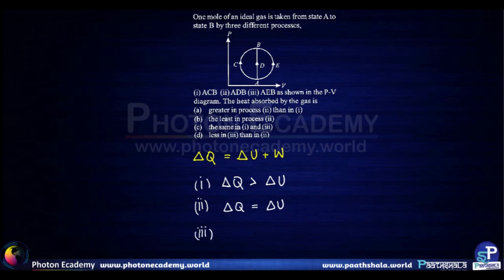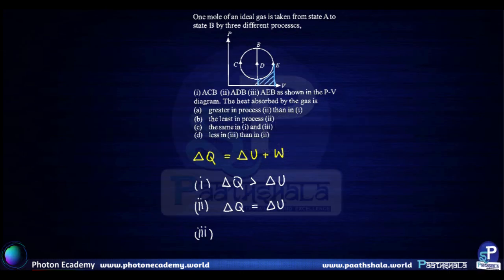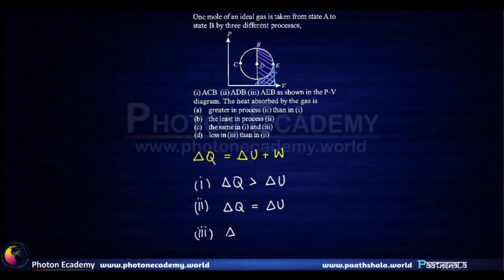Now in case 3, we have between A to E, there is some positive work done by the gas on the surroundings. But between E to B, the surroundings do some work on the gas, or W is negative since the gas does negative work on the surroundings. That means for case 3, delta Q is less than delta U since the work done by the surroundings on the gas would contribute to the internal energy rise. Therefore, delta Q does not have to be such a high value.